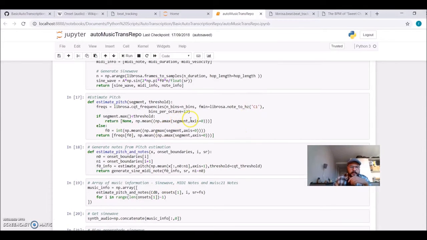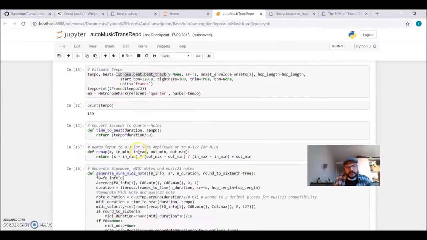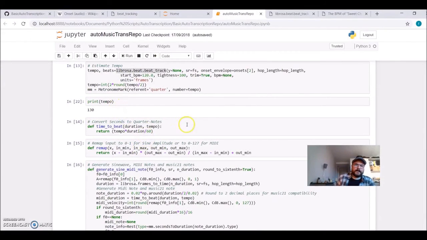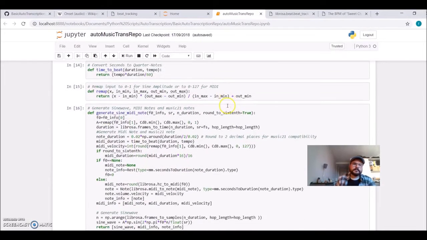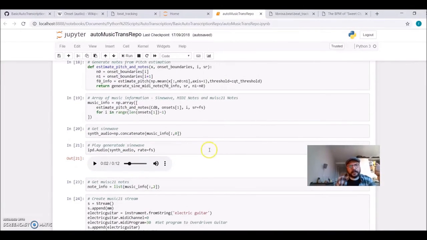And we have these auxiliary functions to convert time to quarter notes, to estimate the tempo, to remap values, and we end up with something like this.